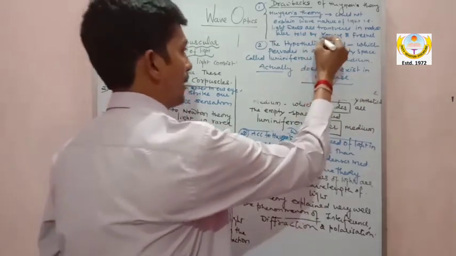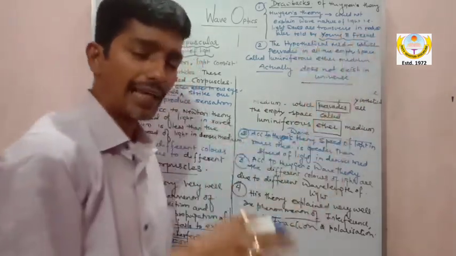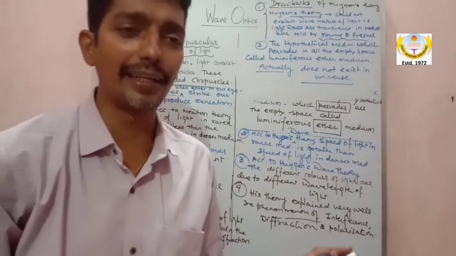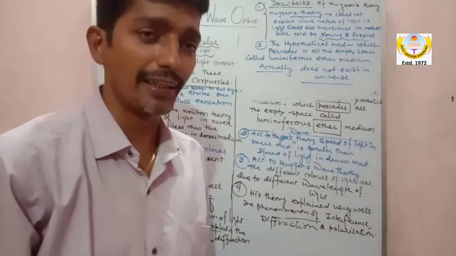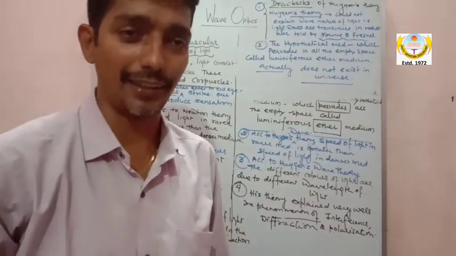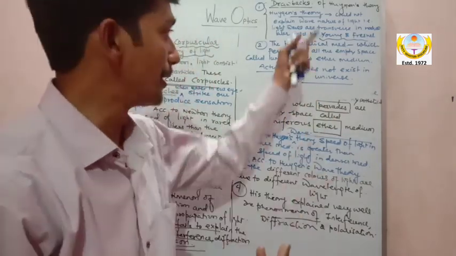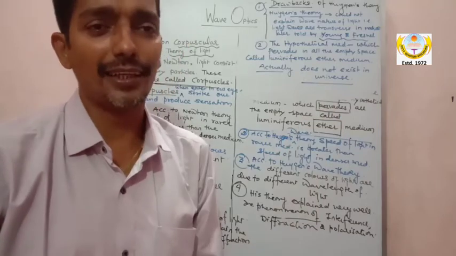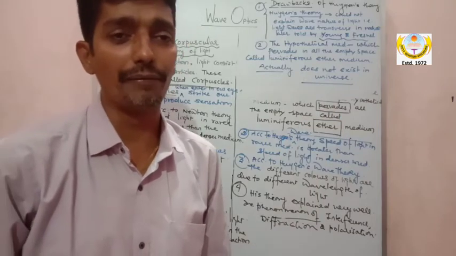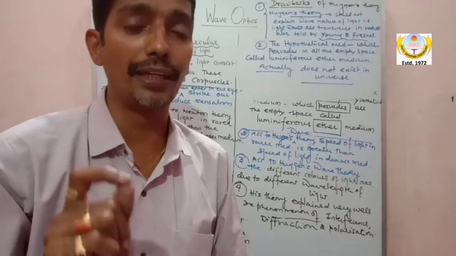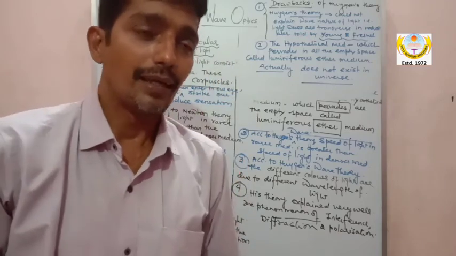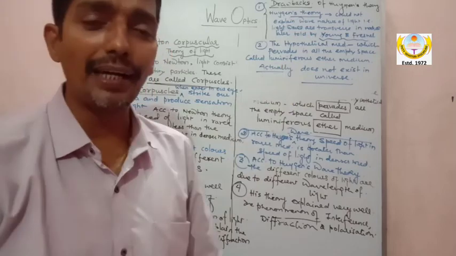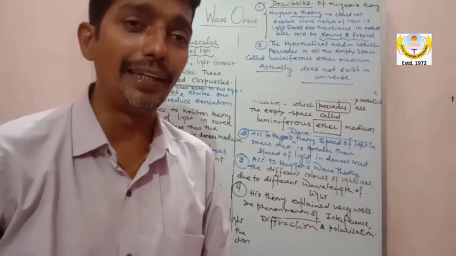Again, this was found by Young and Fresnel only. After finding his theory, these people worked on his theory, and then they concluded these two things. Yes sir, your theory is giving the wrong wave nature of light. It is transverse in nature. And second, sir, you are telling about the medium.